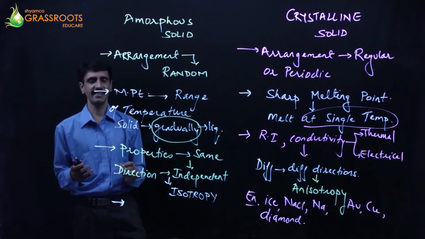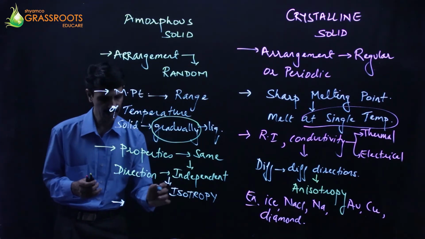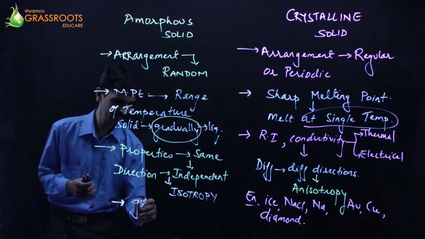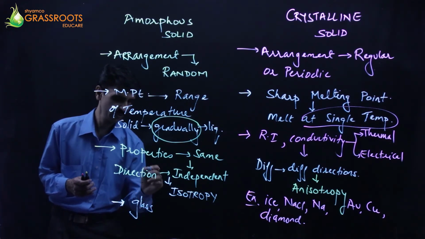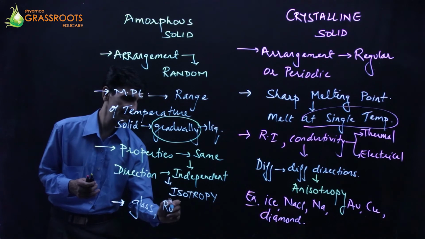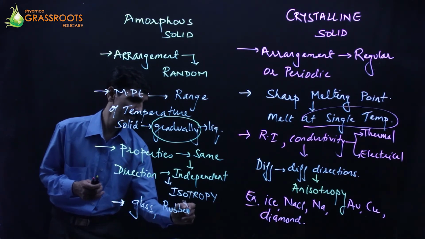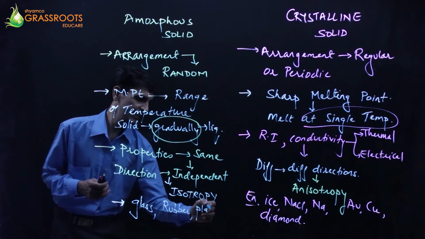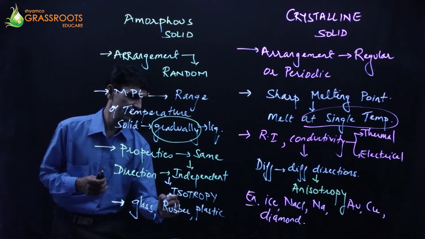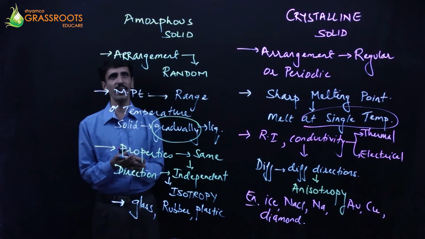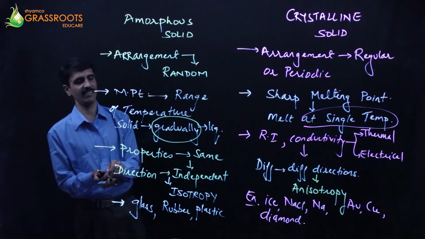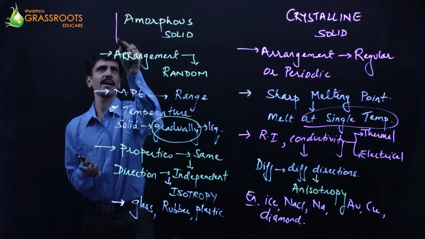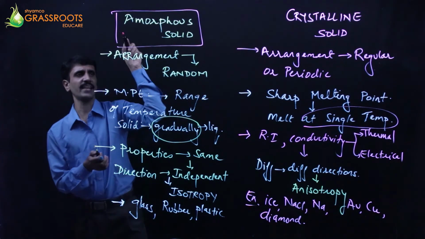Examples में हम क्या कंसीडर करेंगे? ग्लास, रबर, प्लास्टिक, these all come under which category? Yes, amorphous solid. It comes into this category.